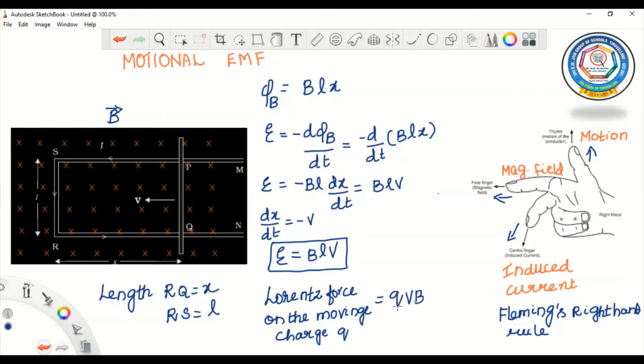So this is the magnitude of the force. The Lorentz force on this moving charge is QVB.